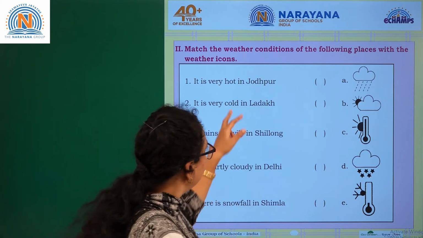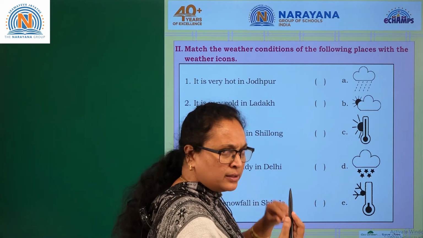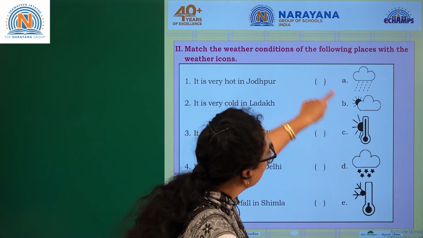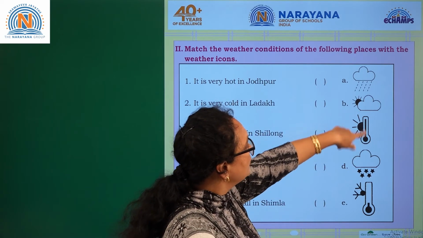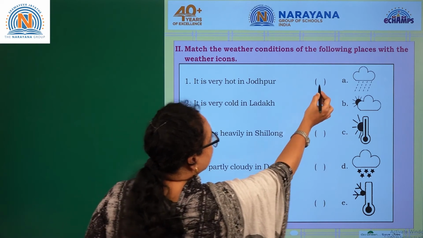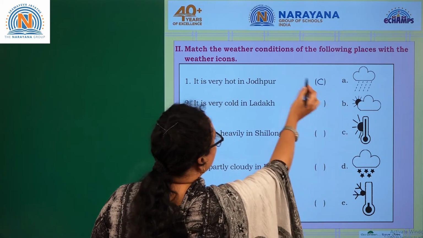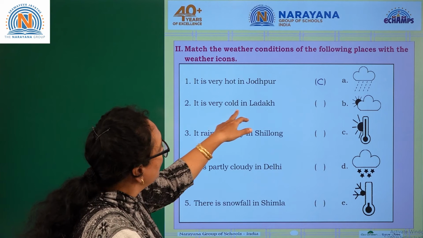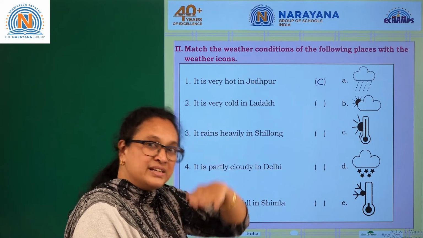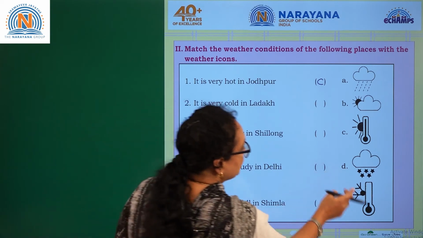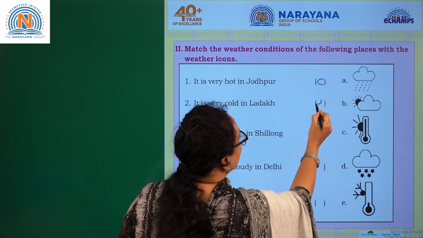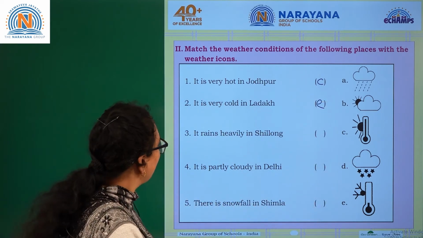Jodhpur is in Rajasthan, right? So the thermometer, the temperature should go upwards. So this is temperature going upwards, so C is the option. This is the icon for this question. It is very cold in Ladakh. The temperature decreases in the thermometer, so E is the option. Very interesting, it is given for you.